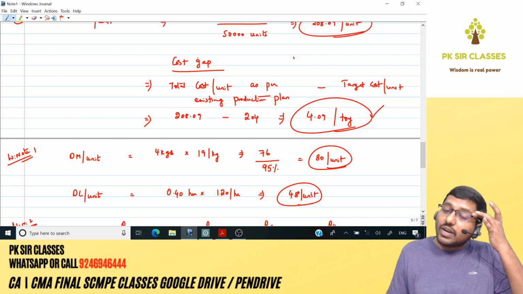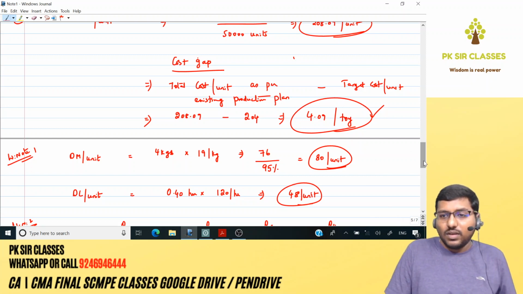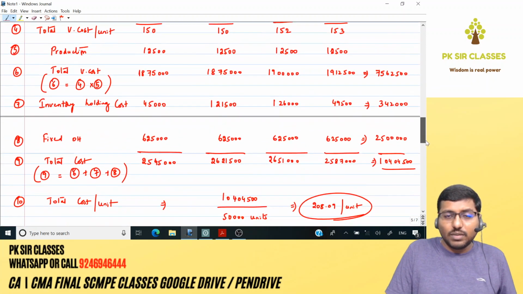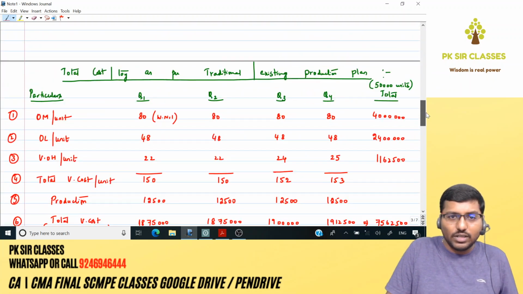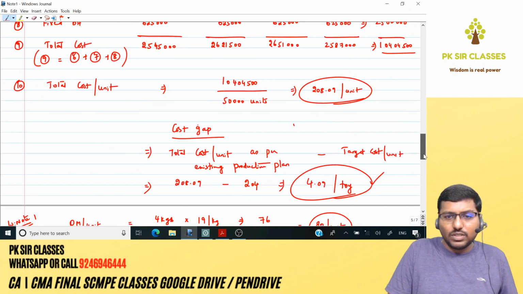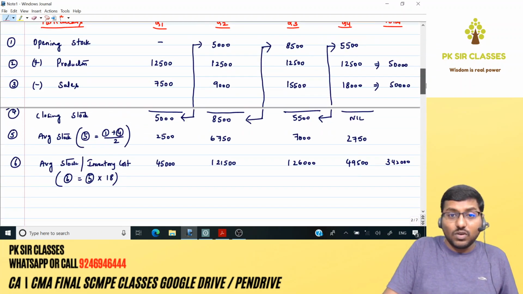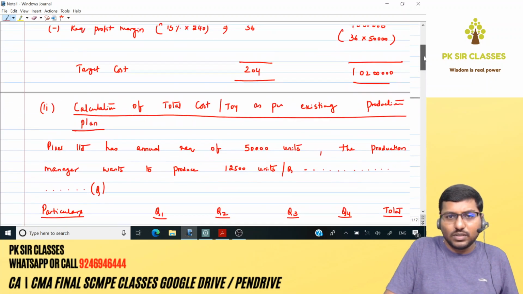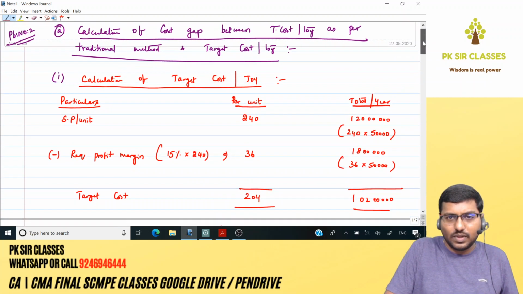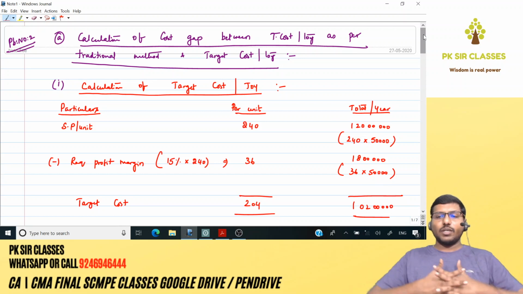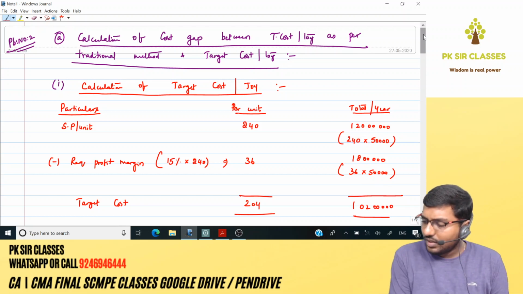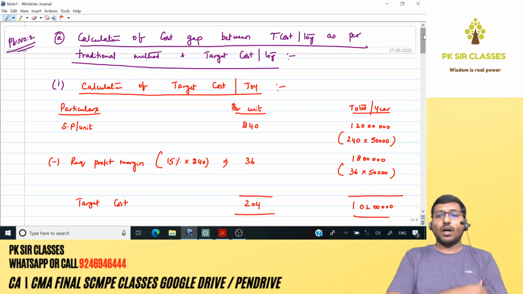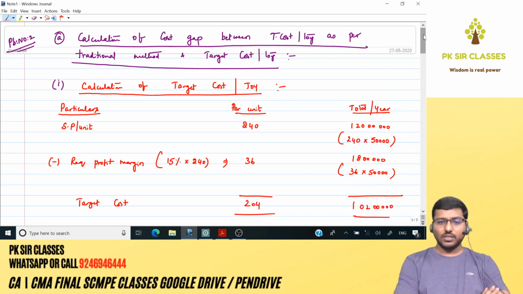Are we done? Right, guys, that's it. We are done with this particular sum. Not fully, but this particular part to calculate the cost gap. So what you can do now is copy here. This is the first page. Copy from here. You got 5 minutes, I'll give you half a minute per page. Copy, guys. We'll finish off this session here. In the next session, we'll go with JIT because it's a big sum. Okay. Copy this.